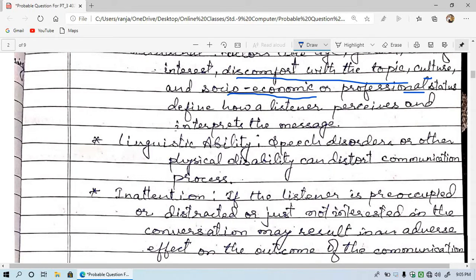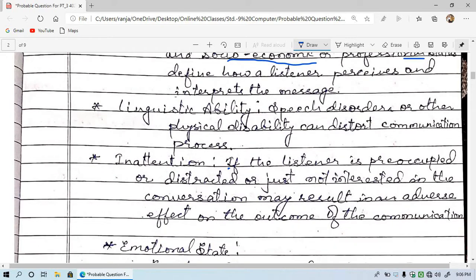Then inattention means some persons who are distracted, who don't pay attention to the speaker, may be unable to get the exact message that is being conveyed. Inattention means if the listener is preoccupied or distracted or just not interested in the conversation, it may result in an adverse effect on the outcome of communication.